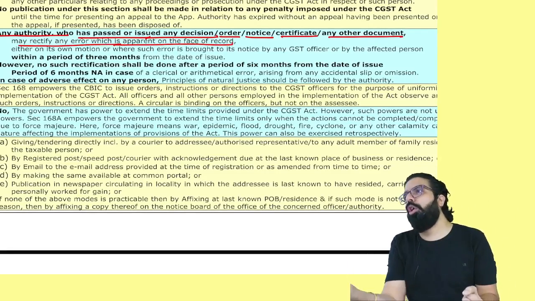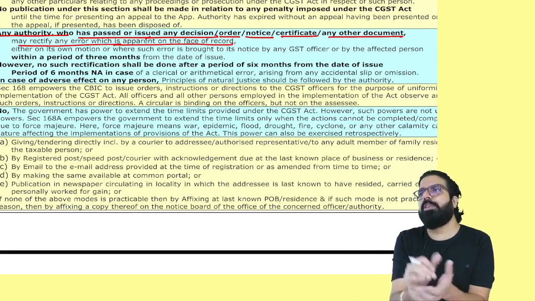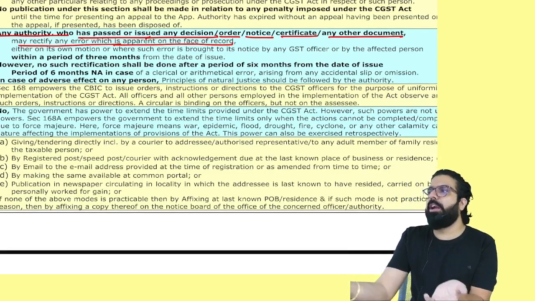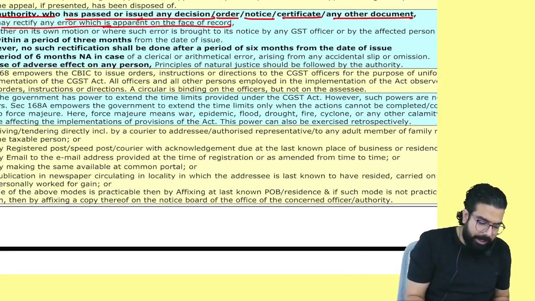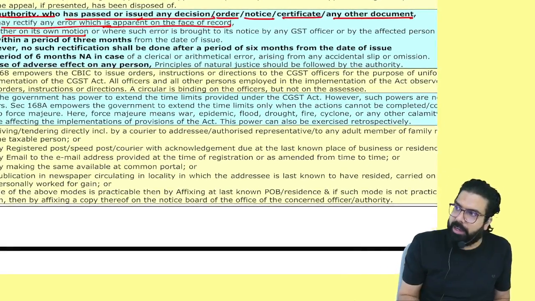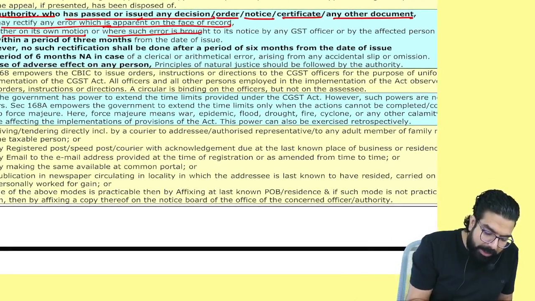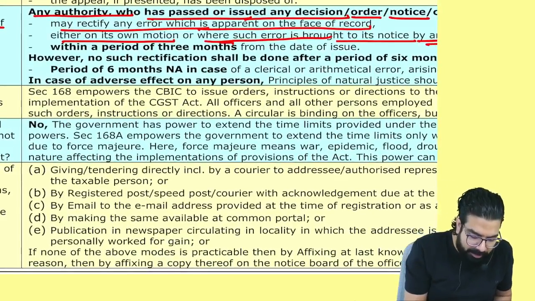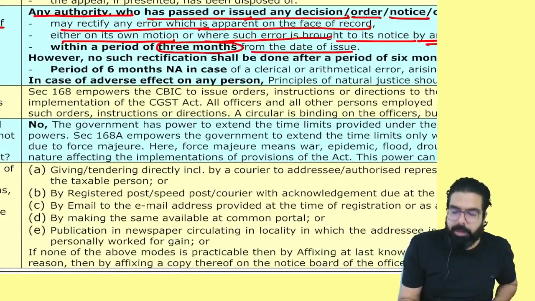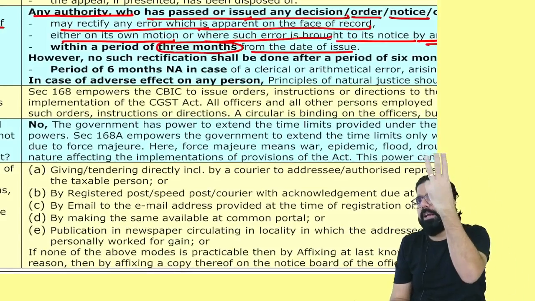Copy paste mistake. Old order copied. Only the old order's details were put in this order. It's apparent that it's a mistake. Then either on his own motion he can rectify, or when the error is brought to his notice by a GST officer or by the affected person, he can rectify within how much time? 3 months. Remember, rectification can be done within 3 months.